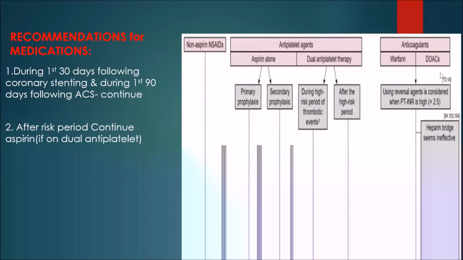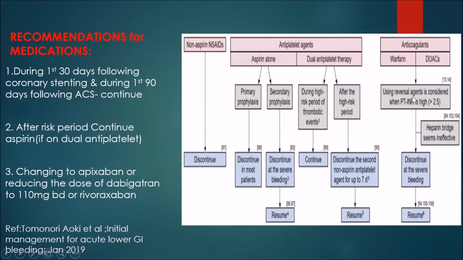If the patient is on anticoagulants, the use of reversal agents is always considered if PT INR is above 2.5. As for the heparin bridge, according to the literature it is very ineffective in such cases. So it is always preferred to discontinue in severe bleeding or when the patient is hemodynamically unstable, and we could resume the drugs after 7 days.